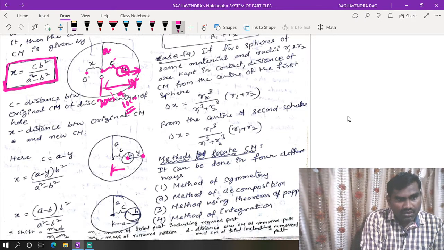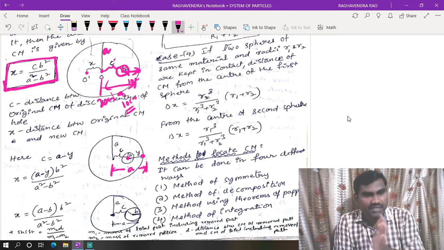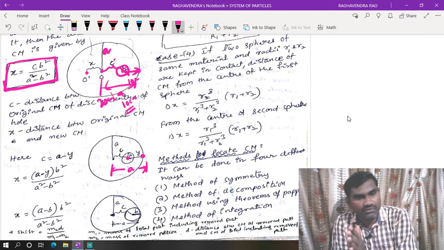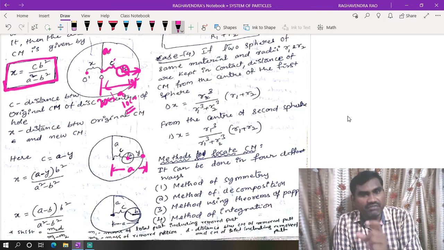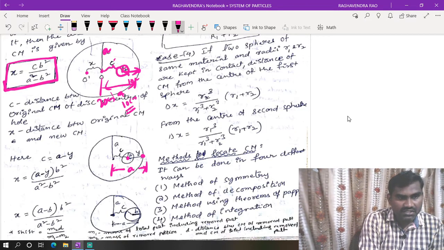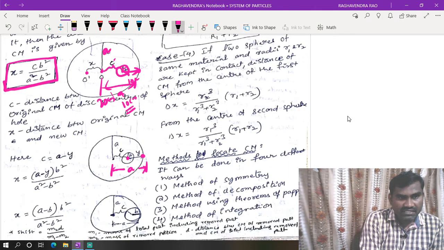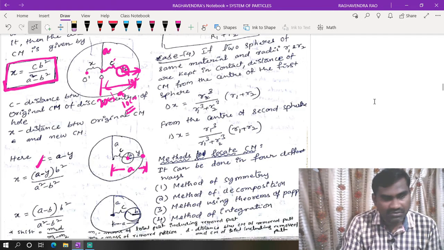Here total distance is a. Without giving this c value, they will give this value y. From one edge of the disk, at a distance of 10 centimeter, from a disk of radius 20 centimeter, we have removed a part. That means y value is given. How to get the c value? c is nothing but a minus y. So in the place of c, we need to take a minus y.